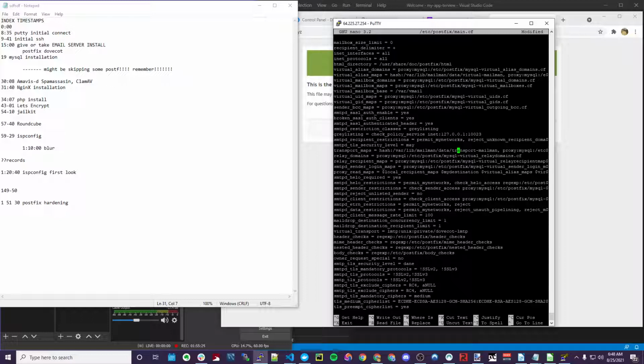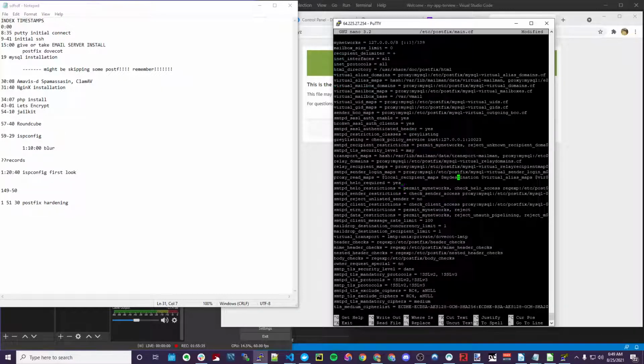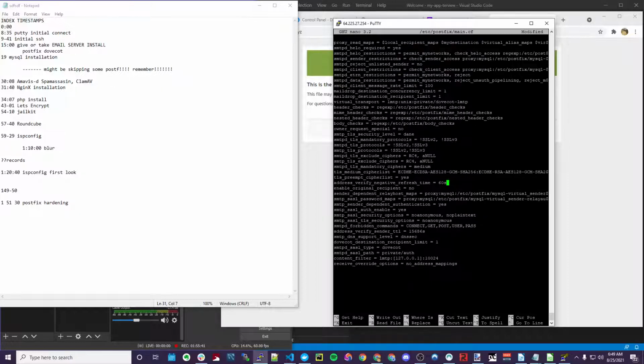SMTPD, TLS, SMTPD virtual aliases, we don't need them. We don't really need to organize all these. We're going to leave a lot of these default. They're not too bad off the rip, but we are going to definitely change the TLS security manually by hand, because we don't want anything that's not TLS.